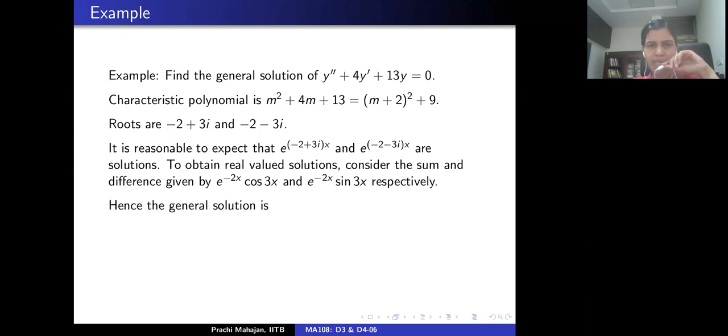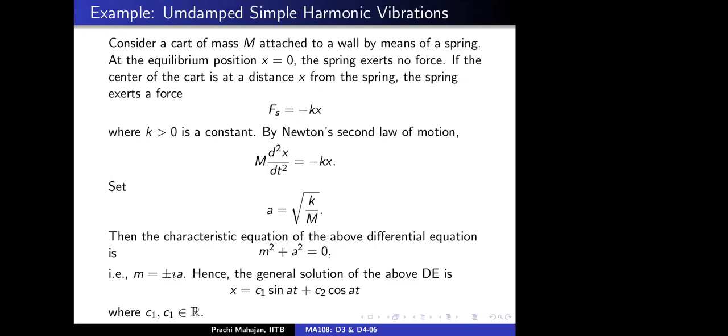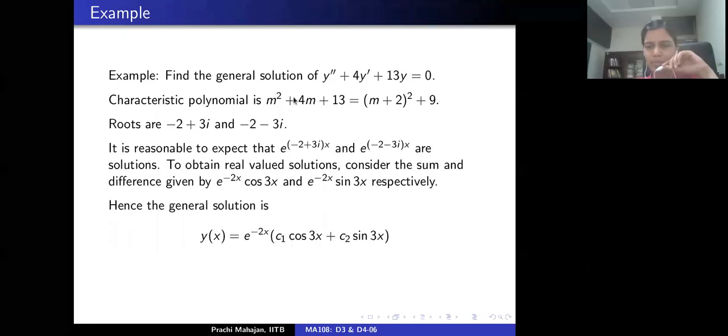You check that these two are linearly independent. Indeed, they are solutions. So any general solution is a linear combination of exponential minus 2x cosine 3x and exponential minus 2x sine 3x, right? So C1 and C2 are some real numbers here.